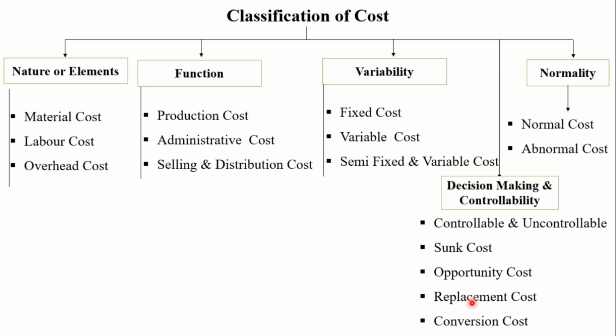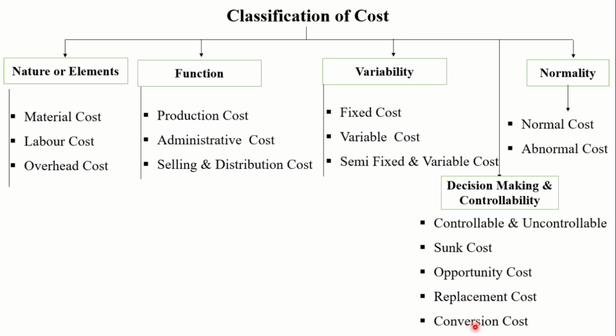Then replacement cost. Such expenses may be incurred due to factors like change in method of production, an addition or alteration in the factory building, change in flow of production. These are the different factors which are the reasons for the replacement cost. All such expenses are treated as a production overhead. When the amount of such expenses is large, it may be spread over a period of time. That is a replacement cost. When will it happen? When there is a change in method of production or an addition or alteration in factory building, change in flow of production. At that time, replacement cost occurs.